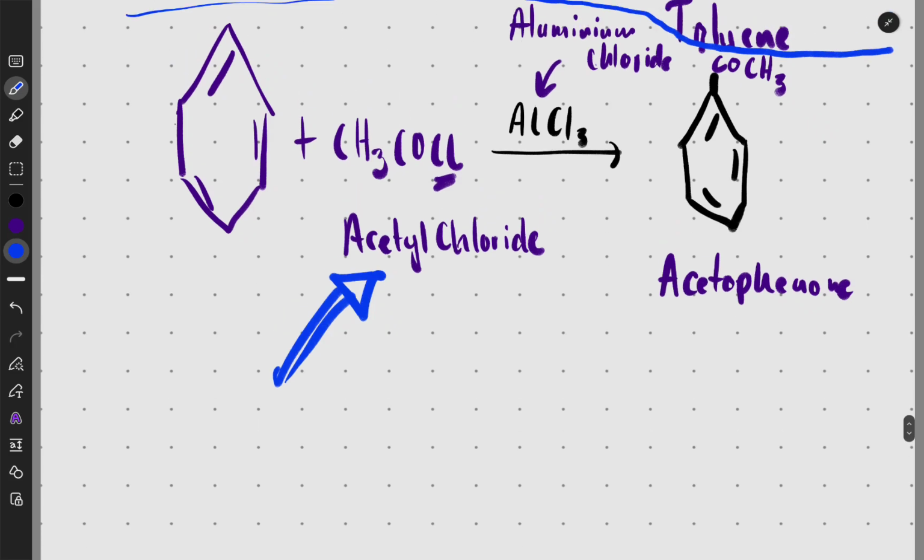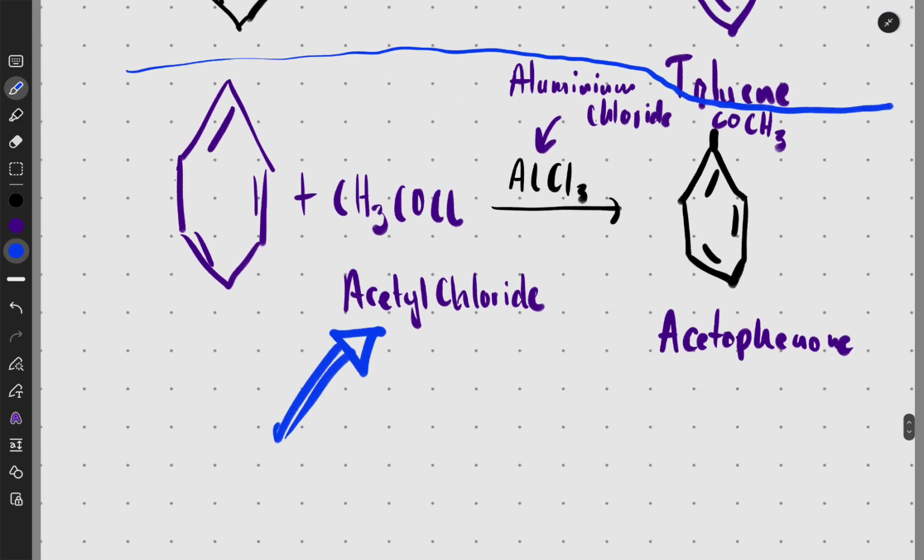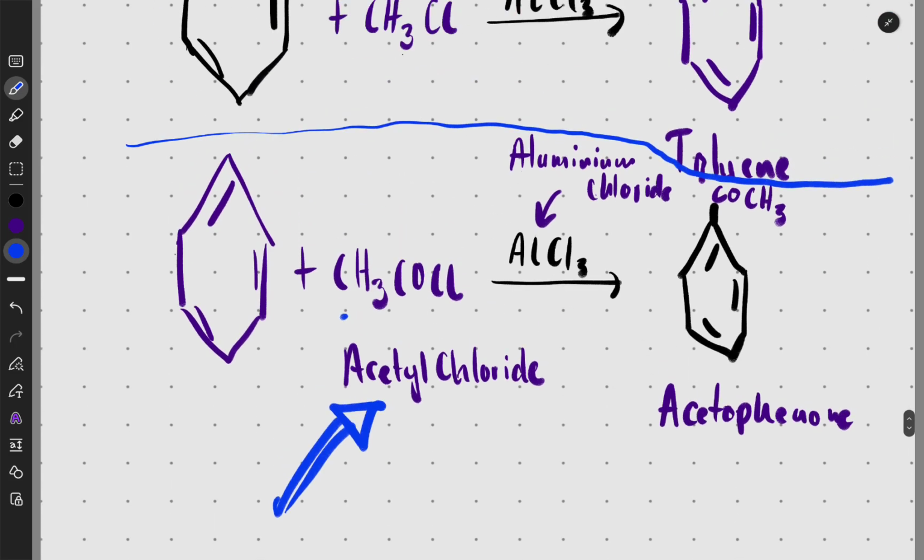What you just know is the chlorine will go and here the hydrogen will go. Then this remaining thing will stick itself there. That's just what happens. That's how easy it is. And you'll be done with benzene.